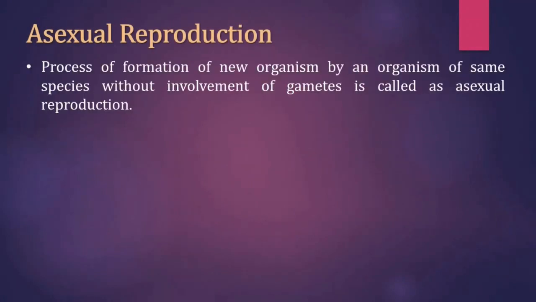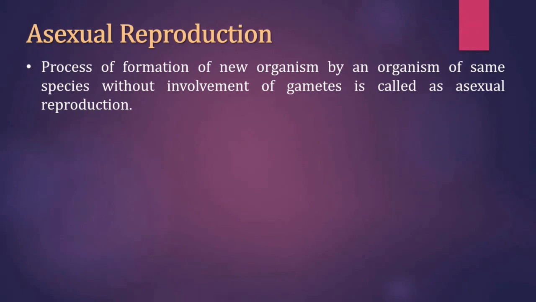Children, the process of formation of a new organism by an organism of the same species without involvement of gametes is called asexual reproduction.